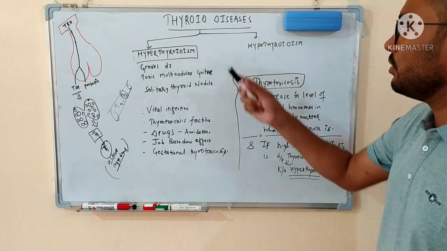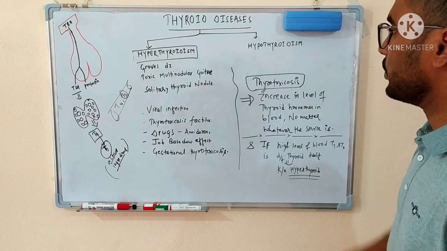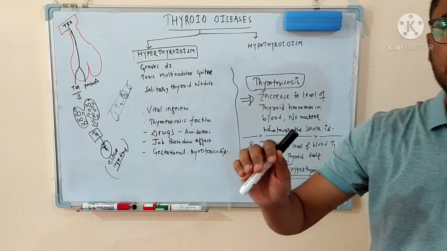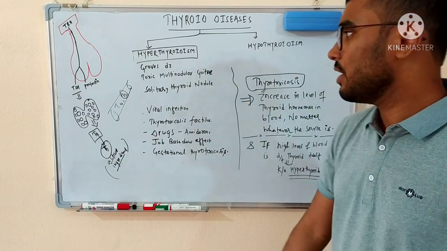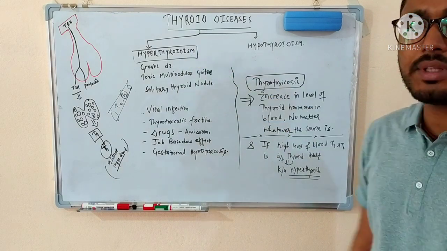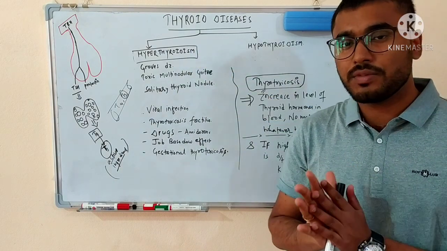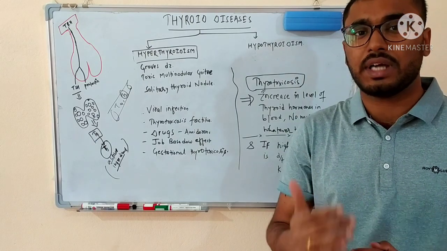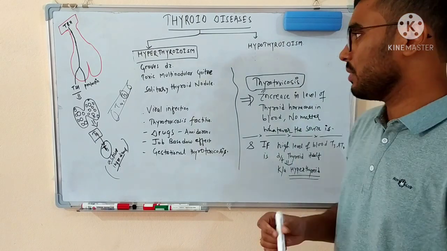Now, at first, I would like to tell you what hyperthyroidism is and what hypothyroidism is. Basically, an increase in the level of thyroid hormones is known as hyperthyroidism, and a decrease in the level of thyroid hormones is known as hypothyroidism. So now let's talk about hyperthyroidism. Hyperthyroidism is also known as thyrotoxicosis. This is a very important topic. Many students get confused about what is hyperthyroidism, what is hyperthyroid, what is euthyroid. So let's know some detail about this.